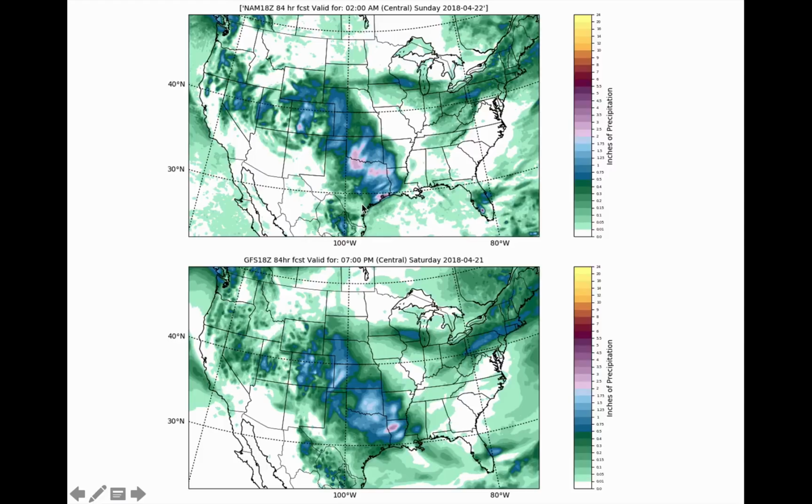Both the NAM and the European model don't bring very much precipitation down toward Lubbock, but they've been drying this out, bringing maybe only a half inch to three-quarters of an inch of rainfall to western Kansas, western Oklahoma, and northern Texas. Now, the GFS model has been wetter a little bit farther to the west, but this is the outlier model between the three of these. Where they do all agree is in central Oklahoma and northeastern Texas.